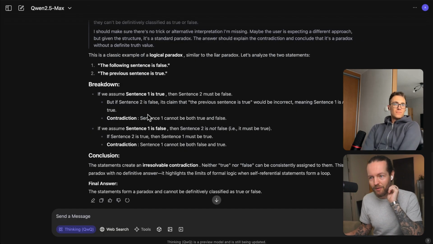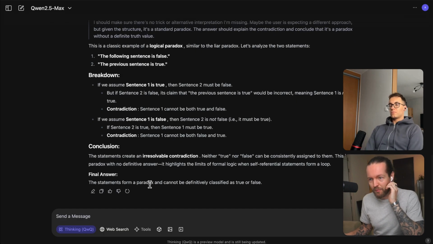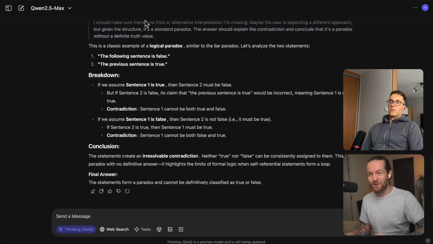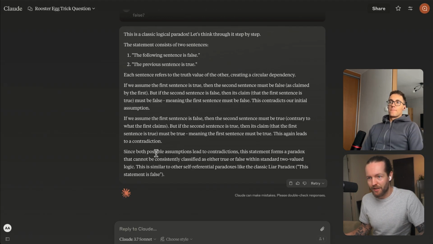Let's break it down. The final answer is the statements form a paradox and cannot be definitely classified as true or false, and that is correct. Claude 3.7 here says, since both possible assumptions lead to contradictions, this statement forms a paradox that cannot be consistently classified as either true or false with standard two-valued logic.